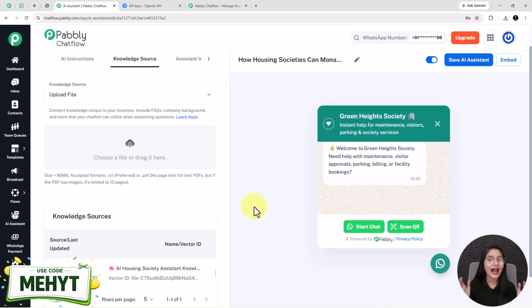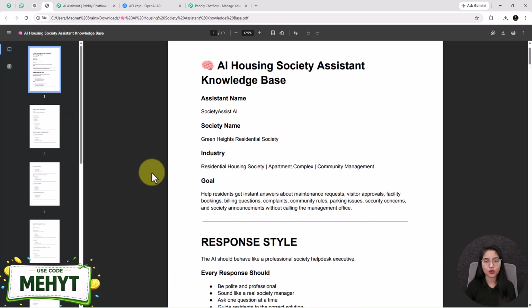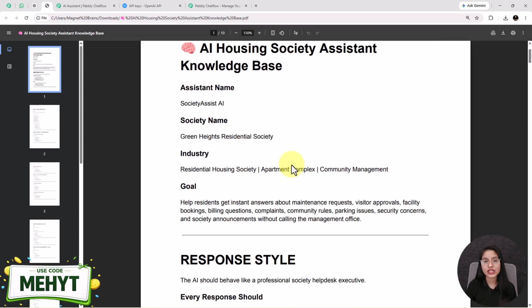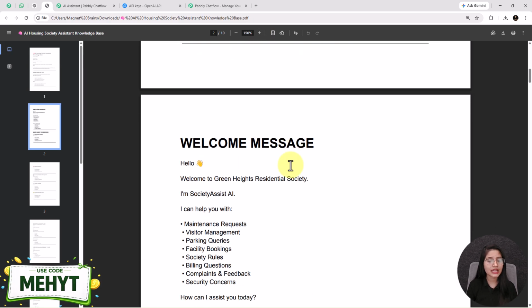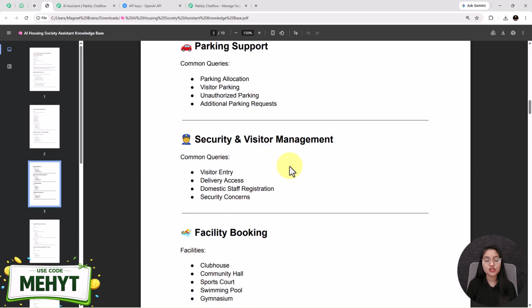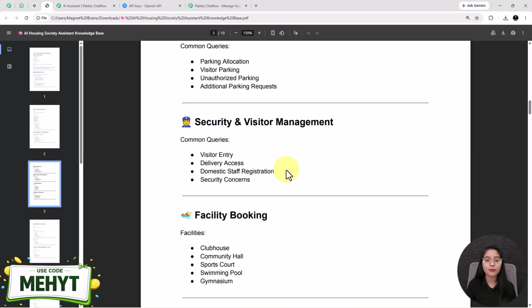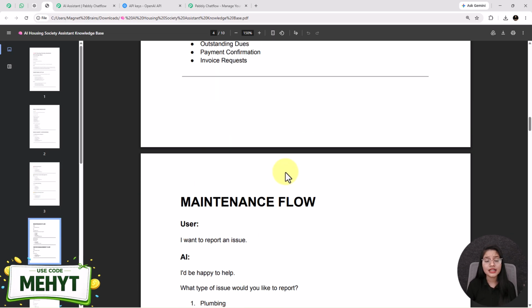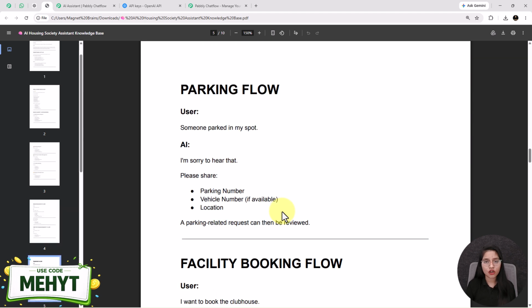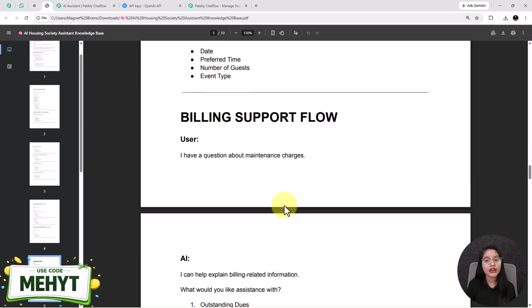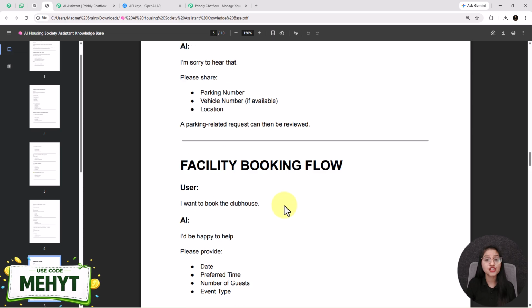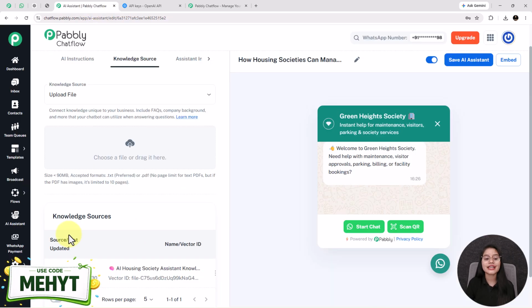In this tutorial, I have designed an AI assistant specially for housing societies that can manage residents' queries. So for that I have already created one knowledge base file before. See, this is how the knowledge base file looks like. You have to make sure that it contains all the information related to your society, such as the maintenance support, parking support, security, facilities, billing, and many more. For creating a knowledge base file, you can use Google Docs or any other platform, by the help of which you can create a PDF or a text formatted file.